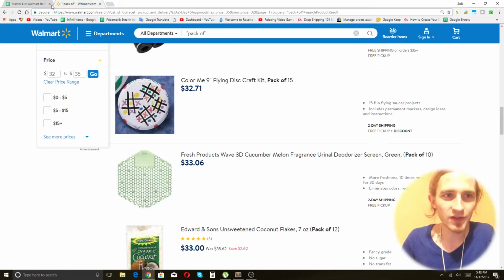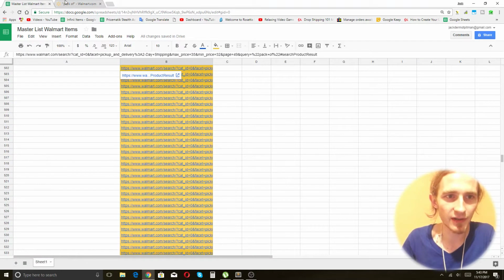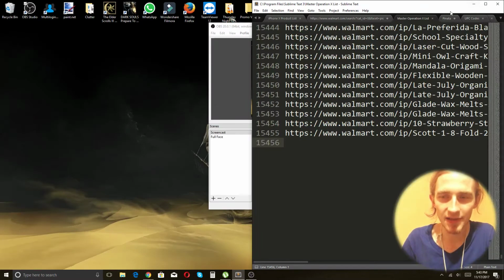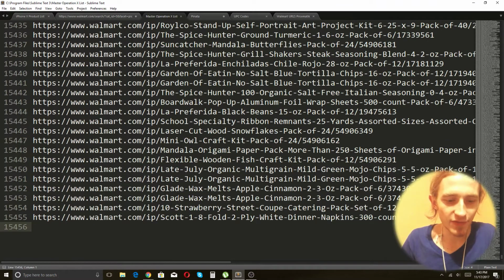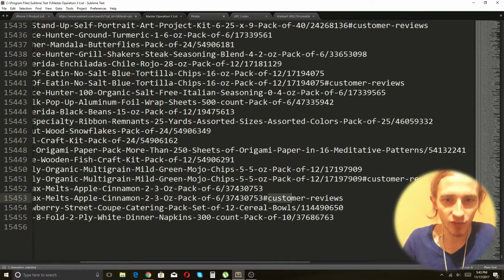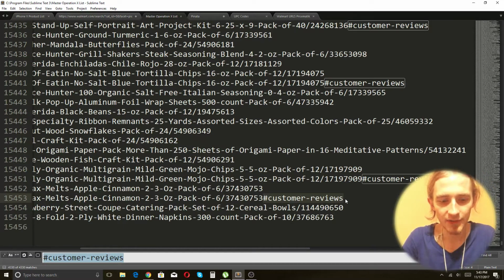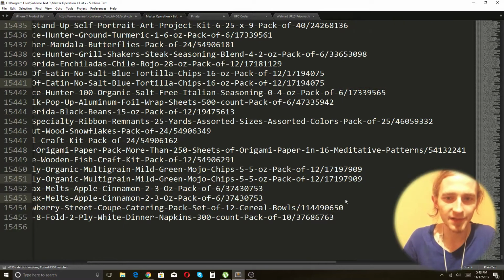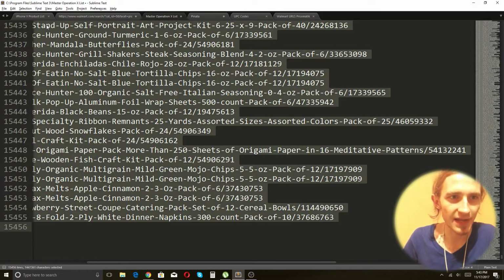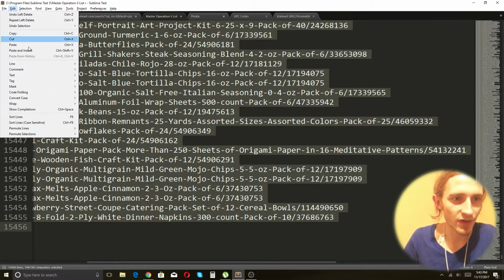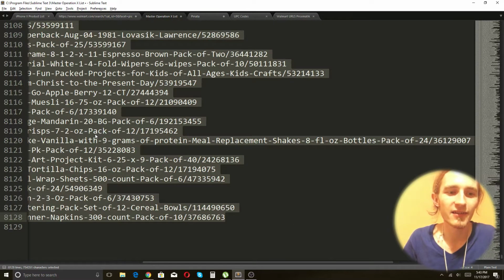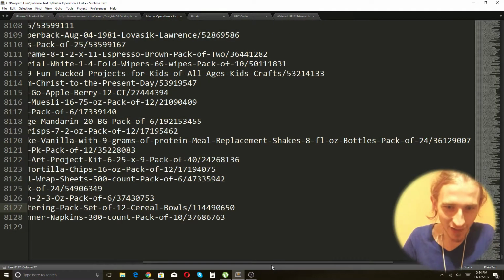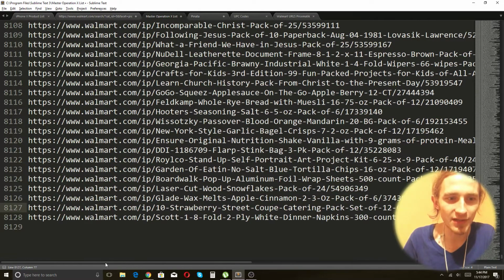So the raw search result of all of that search that we showed earlier resulted in 15,000 links. However, a lot of these links are duplicates. If you can see at the end here, there is this customer reviews thing that we got rid of earlier. We're going to get rid of that again. So highlight, Control F, Alt Enter, and then backspace. That will delete it. And now we're going to select everything, go to Edit, Permute Lines, Unique. And pay attention here, because the number is 15,000 now, right? Oh, 8,000. So in reality, we actually only have 8,000 unique URLs here.